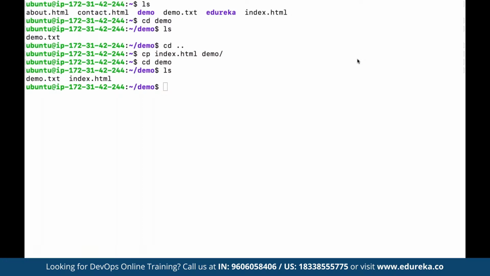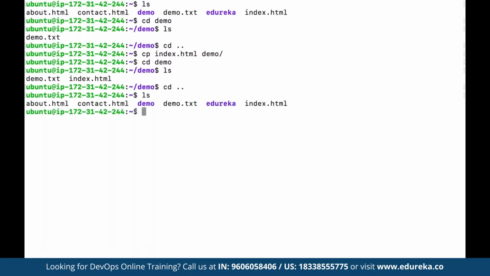And same like cp, we also have mv. Copy is when we have made a copy, and now if you want to move the files altogether, let's say we again come back to our directory here. Let's say we have these files. Now we want to move the contact file directly into demo. So here we can define mv, same process. We want to move the file contact.html into the demo folder.